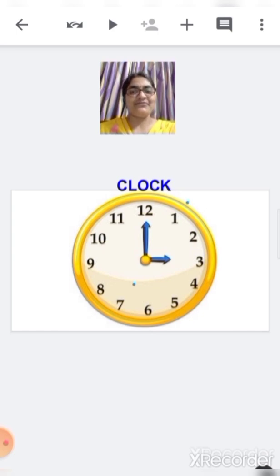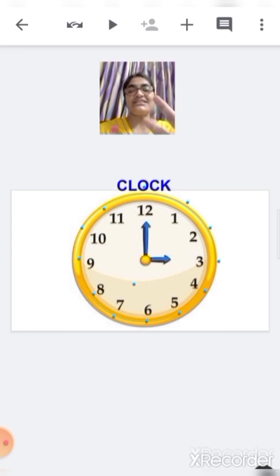Let's see. 1, 2, 3, 4, 5, 6, 7, 8, 9, 10, 11, 12. How many numbers a clock has? 12 numbers.